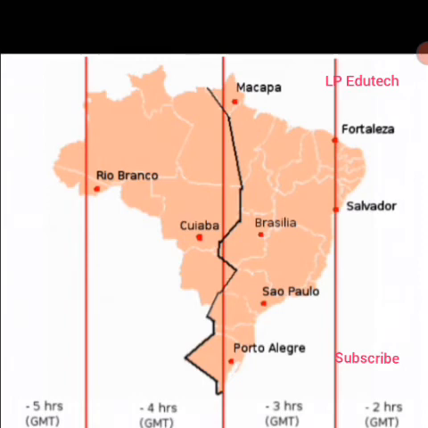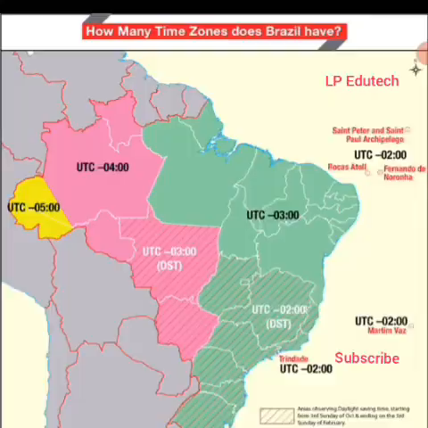Number 1, which is the easternmost, is 2 hours behind, then it comes 3 hours behind, then 4 hours behind, 5 hours behind. In this way it is getting added, as it is divided into the standard meridian of 15 degrees. To the east, if suppose the time is 2 o'clock, then to the central we have 3 o'clock. To the northern part we have 4 p.m. and to the westernmost part we have 5 p.m. In this way the time gets changed, 1 hour getting extended.